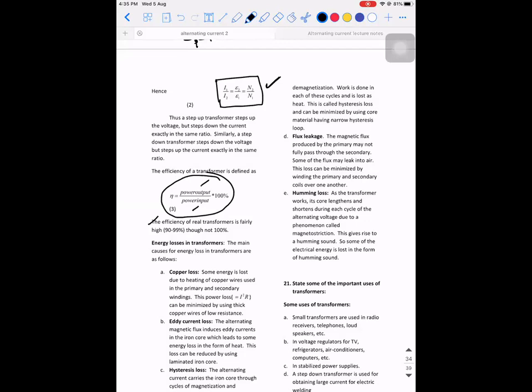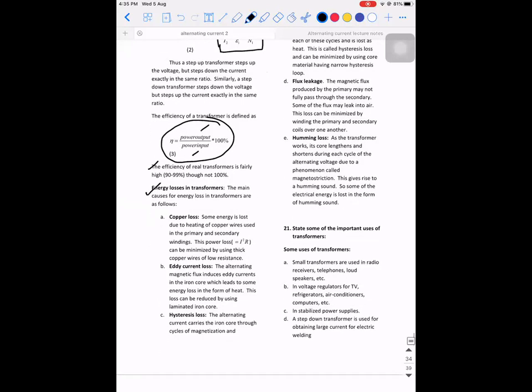And the last important point that you need to make a note of is what are all the losses that will actually take place in a transformer. So from this point, it will get connected like this. Since a transformer cannot be 100% efficient, there will definitely be certain losses taking place. What are all the losses that will take place and how are you going to rectify them is what this topic is on. Okay. So the first loss that will take place is copper loss.